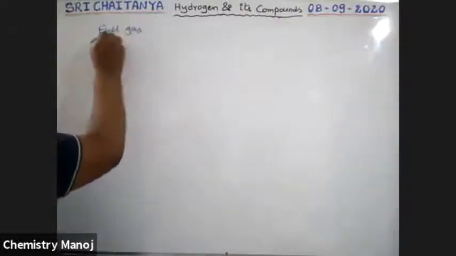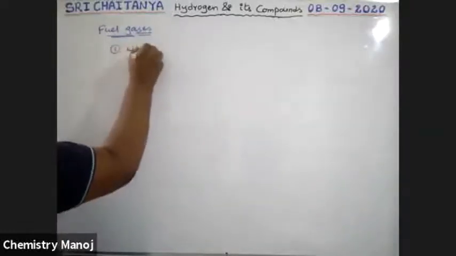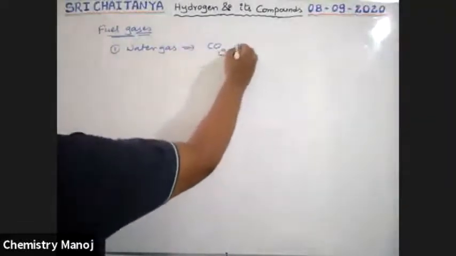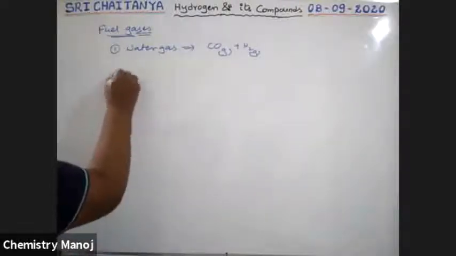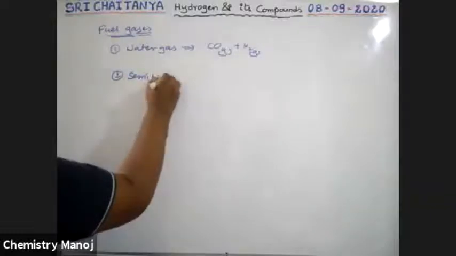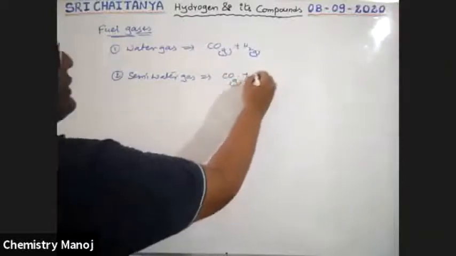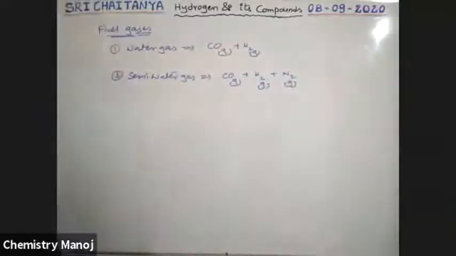Another use of hydrogen. One is water gas. Water gas contains hydrogen. A mixture of carbon monoxide and hydrogen is called water gas. Next, semi-water gas, that is carbon monoxide gas, hydrogen gas, and along with them nitrogen gas is also there, which is called semi-water gas.